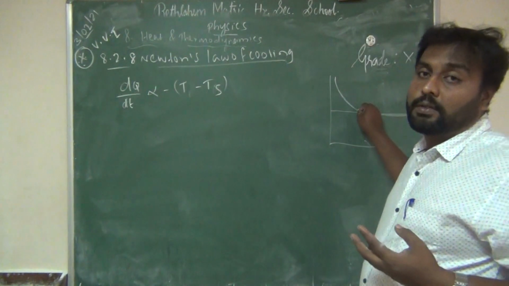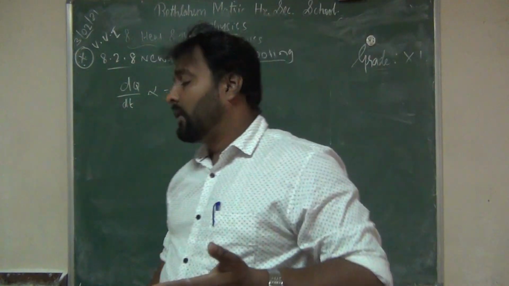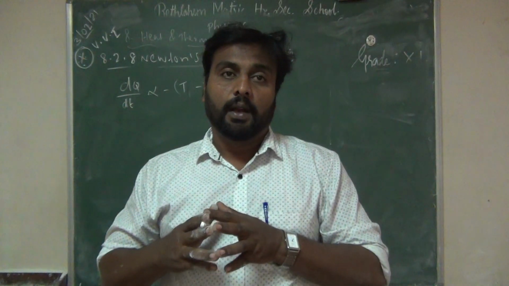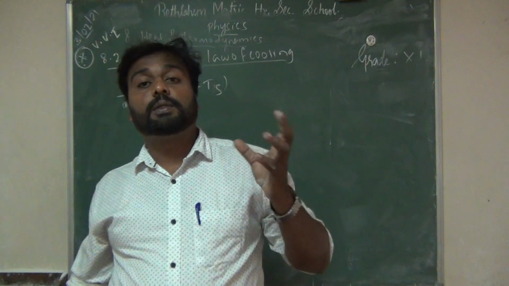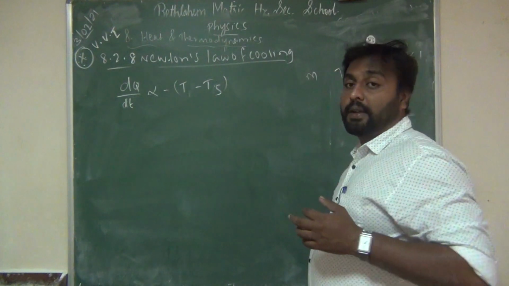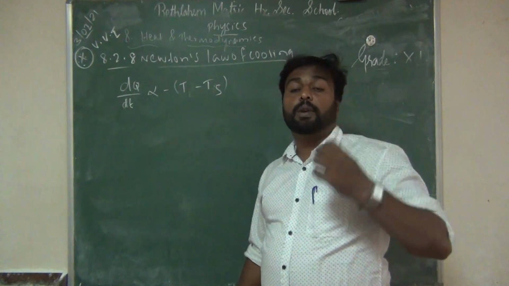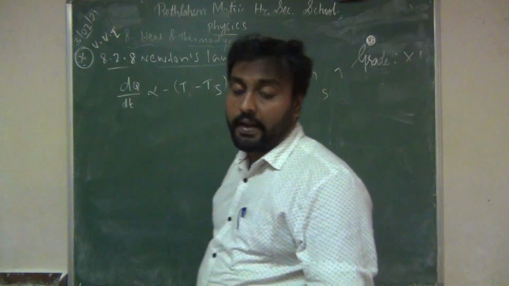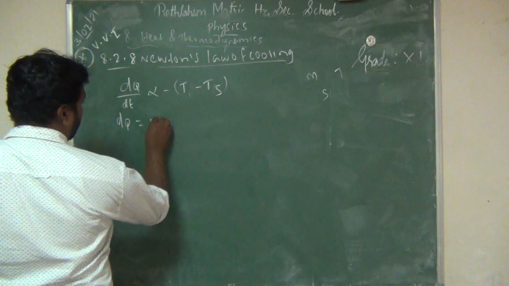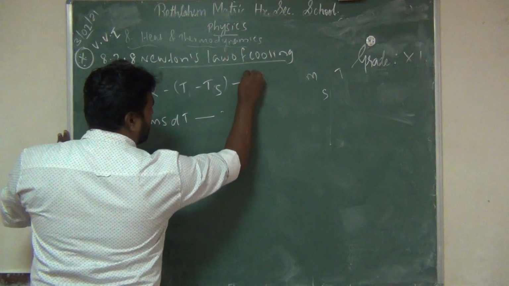So this is the Newton's law of cooling curve. Then here we can use the specific heat capacity. Assume that one object has mass m and temperature capital T. Its mass is m, temperature is capital T, and the specific heat capacity of the object is S. So you can write the equation dq is equal to ms dT. This is equation 1.